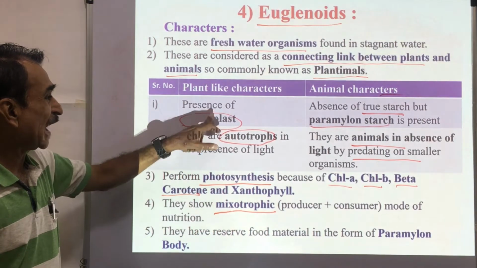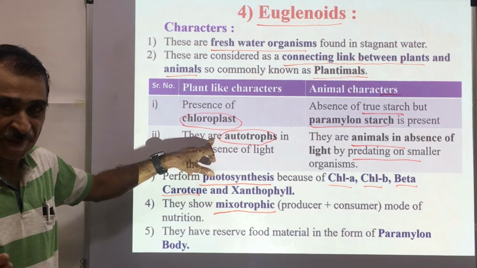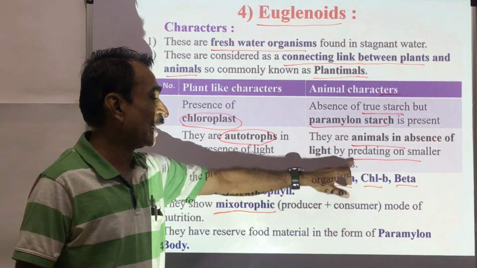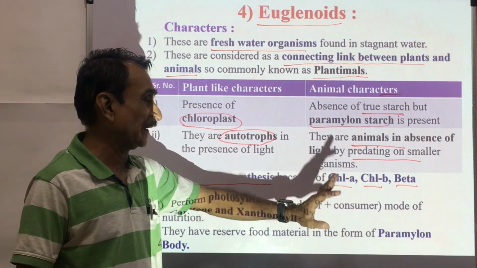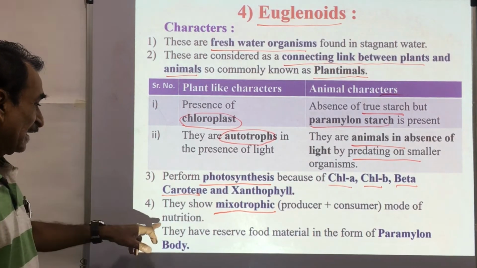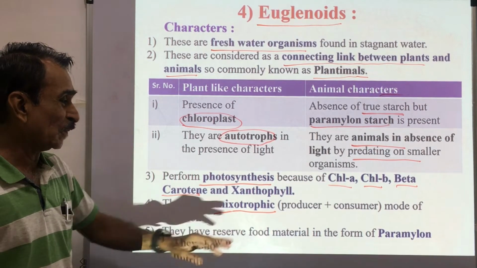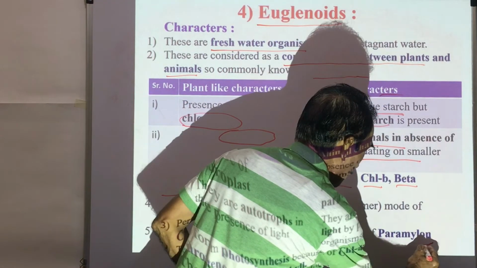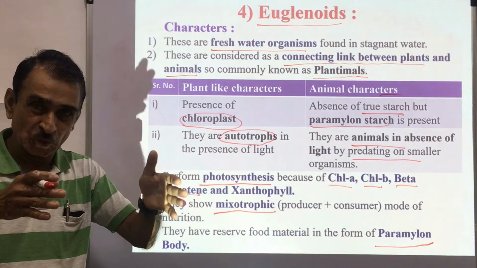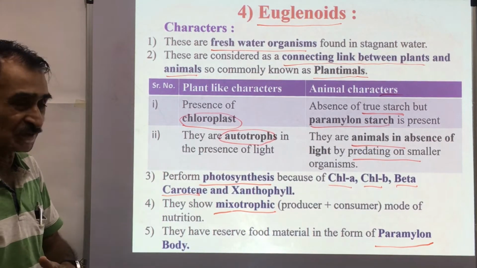Producer means they are photosynthesizing, preparing carbohydrates. In the absence of light, they act as consumers because they cannot prepare food material. Reserve food material is stored in the form of paramylon starch.